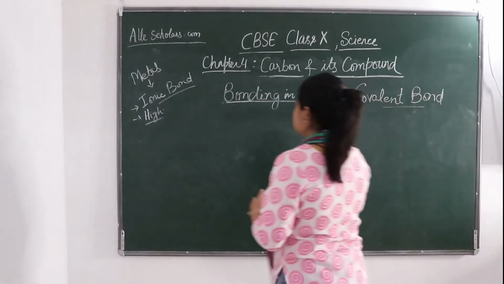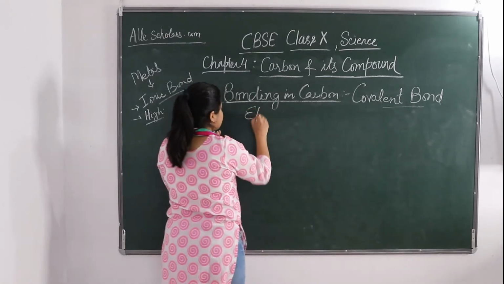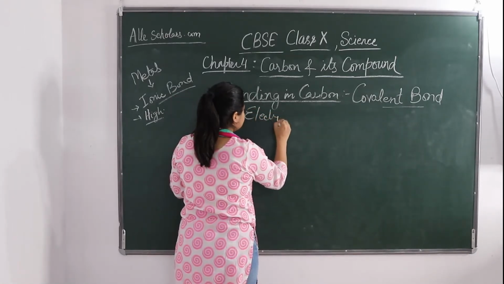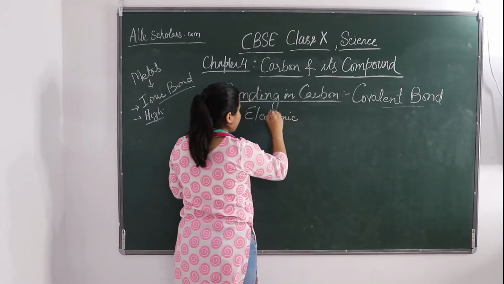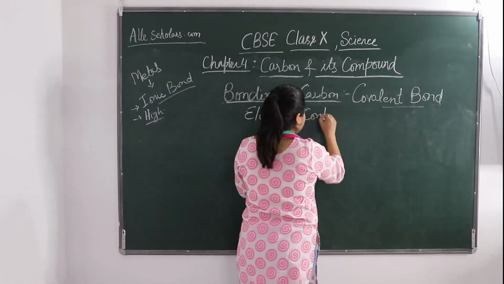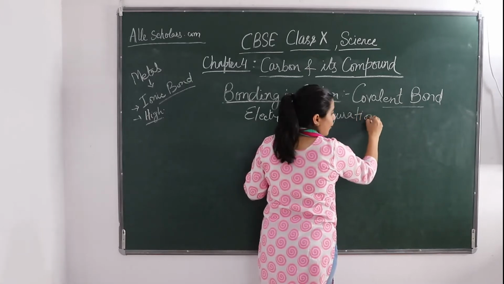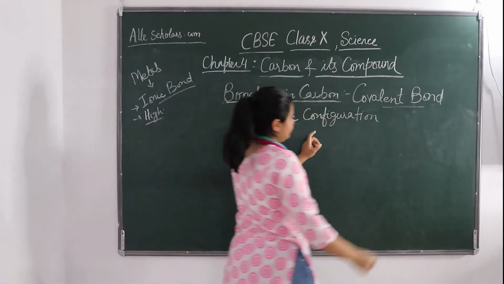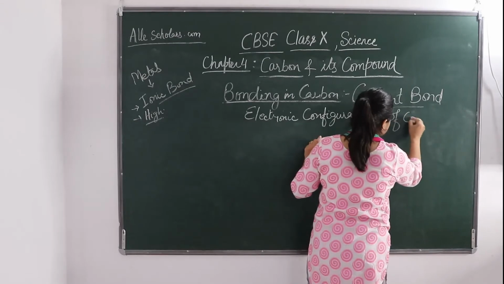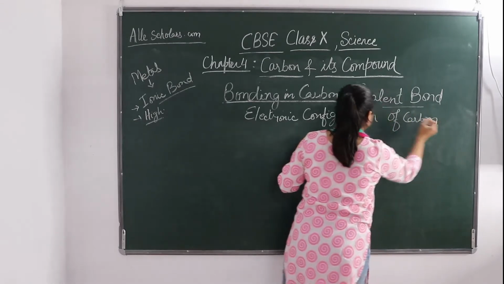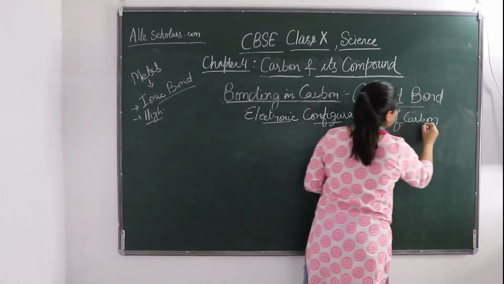So now we will see the electronic configuration of carbon. Okay.